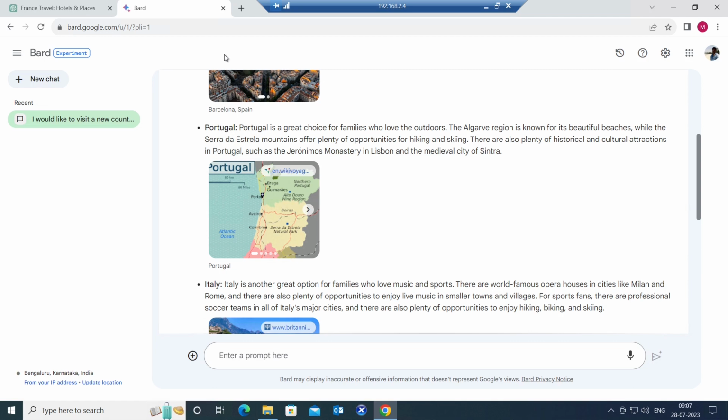And the second difference is, in ChatGPT, the responses will be immediate and you will get the accurate answer. But in Google Bard application, sometimes when users want to access some information on Google, you get several links, right?